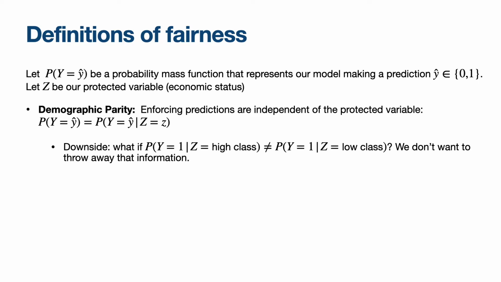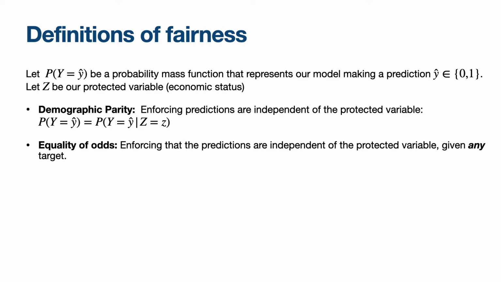We mentioned before that patients from a lower economic class may not have access to the same kind of healthcare resources as patients from a higher economic class. So it may also make sense that the probability of a patient being healthy given that they're from a high economic class is not equal to the probability of a patient being healthy given that they're from a low class. Using demographic parity will remove this information from our model, and we don't want to throw away that information because it's useful in making predictions.